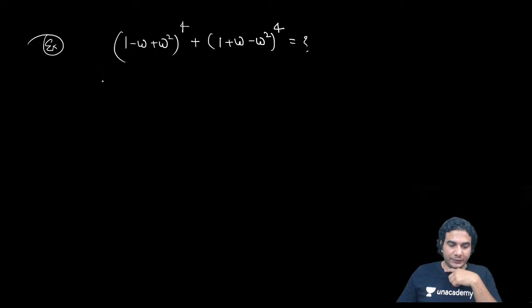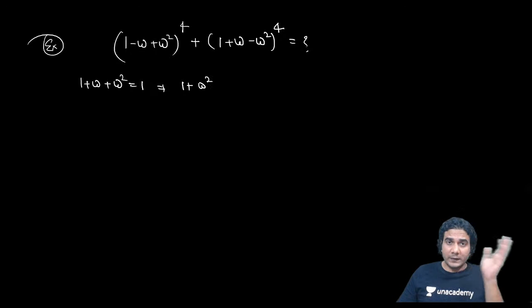All right, so let's use it. 1 plus omega plus omega square is equal to 0. Whenever you have 1 plus omega, you write it as minus omega square. Whenever you have 1 plus omega square, you write it as minus omega.